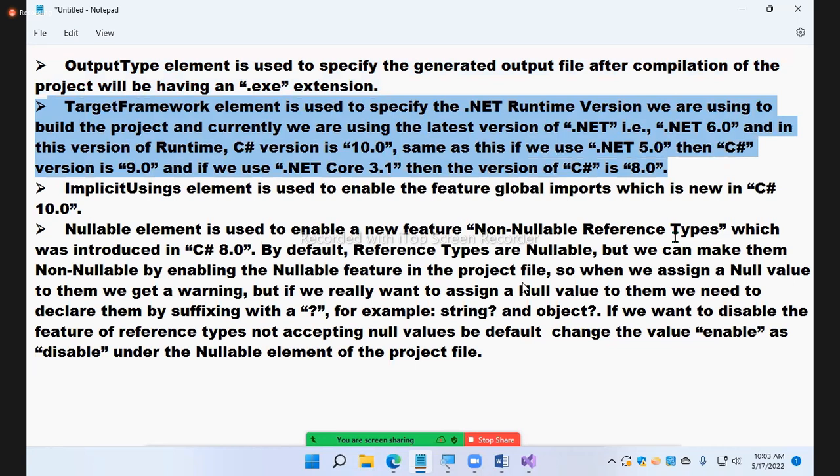The TargetFramework element is used to specify the .NET runtime version we are using to build a project, and currently we are using the latest version, .NET 6, and in this version of runtime, the C# version is 10.0. Same as if we use .NET 5, then the C# version is 9, and if we use .NET Core 3.1, then the C# version is 8. I already showed you the chapter. Next.